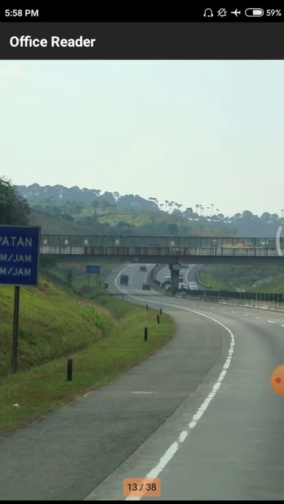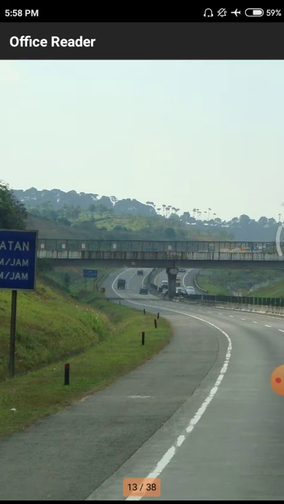Here we have a bridge. That means upside we have one roadway and in the bottom we have another roadway, so there may be some amount of merging of roads from one to another.